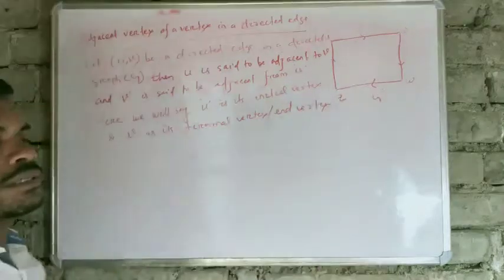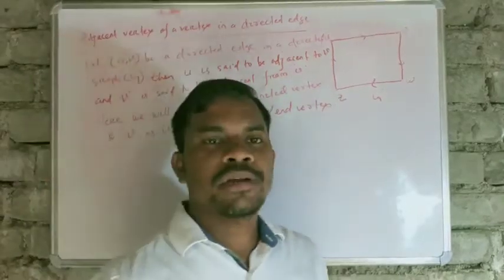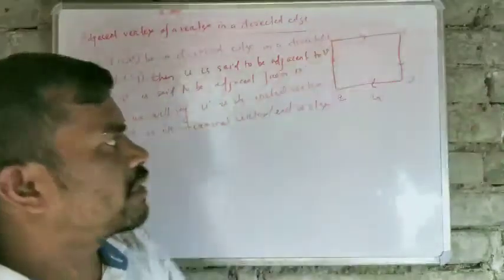So now you have got what the initial vertex and terminal vertex of a directed edge are.